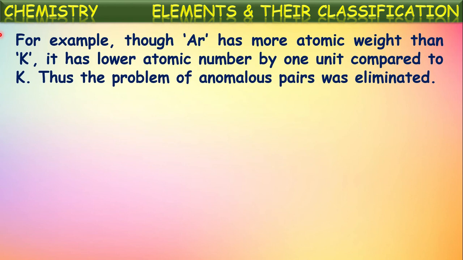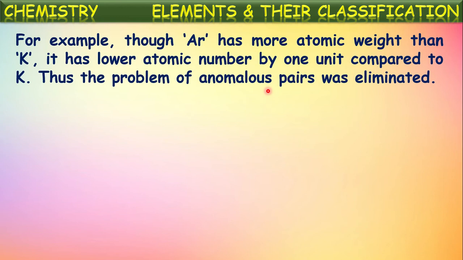For example, though argon has more atomic weight than potassium, it has a lower atomic number by 1 unit compared to potassium. Thus, the problem of anomalous pairs was eliminated. We have studied that one of the defects in Mendeleev's classification is anomalous pairs. It means that for certain pairs of elements, Mendeleev did not follow his principle or periodic law, that is, elements are written in the increasing order of their atomic masses.